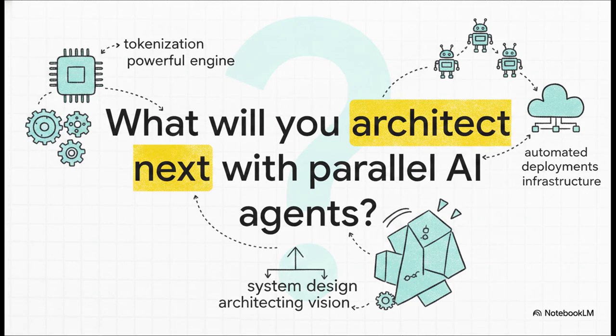As we wrap up this explainer, I want to leave you with a provocative thought. We've seen how tokenization actually works, how parallel agents crush the variance problem, and how automated deployments wipe out manual server setups. If parallel AI agents are now flawlessly managing the code generation and the entire zero-setup full-stack infrastructure, what will you architect next? When those traditional bottlenecks are gone, your only real limit is your vision.